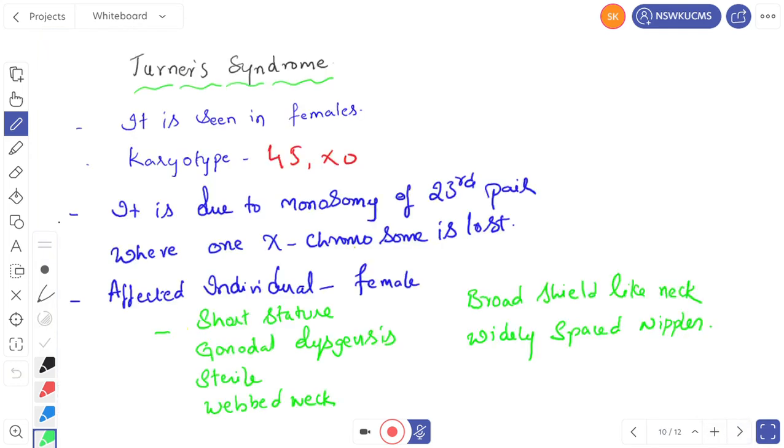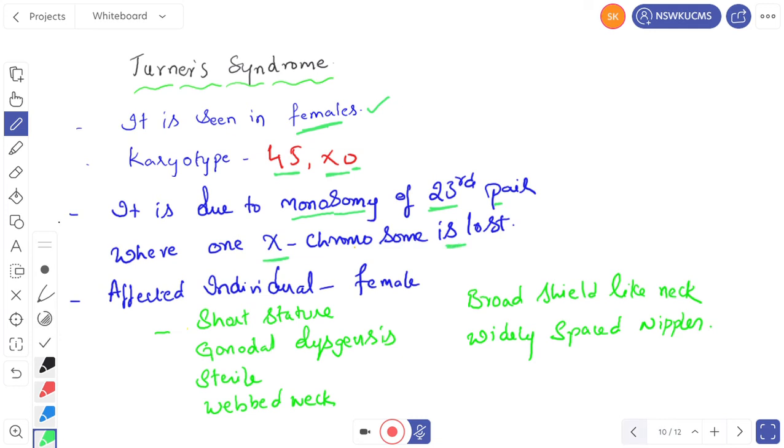Turner syndrome. Turner syndrome is seen in females. So very important, what is the karyotype? 45,X. That means there is a loss of one X chromosome in the 23rd pair. This is due to monosomy of the 23rd pair, that means one chromosome is lost. Which chromosome is lost? One X chromosome is lost in the 23rd pair.